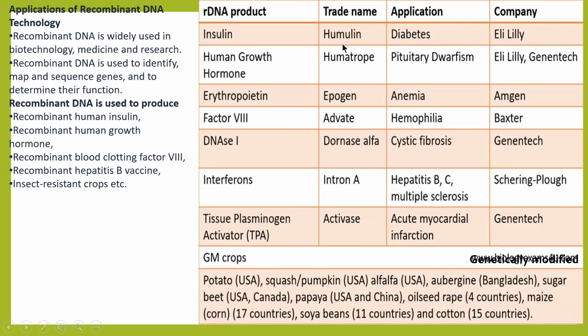Human growth hormone, trade name Humatrope. Application is pituitary dwarfism, and the companies that developed it were Eli Lilly and Genentech. Erythropoietin, trade name Epogen, is for anemia patients, and the company that developed it was Amgen.